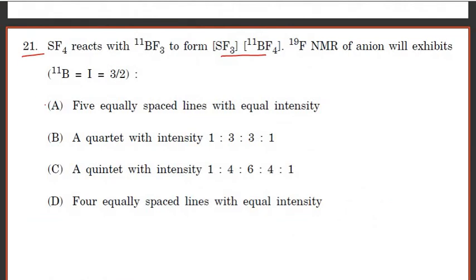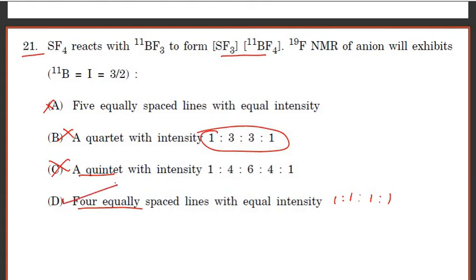Hence, the option with 5 equally spaced lines is wrong. A quartet with intensity 1:3:3:1 is also wrong; the quartet is formed, but Pascal's triangle is not followed. The quintet is not formed. Option C is wrong. 4 equally spaced lines with equal intensity, that is 1:1:1:1, option D is correct. A quartet with 4 equal intensities.